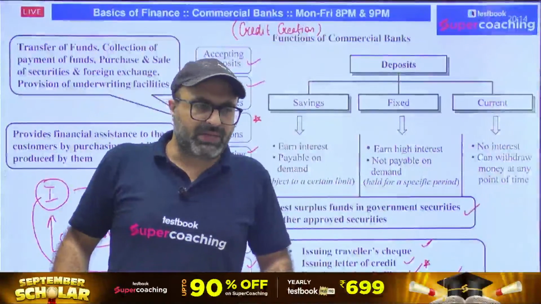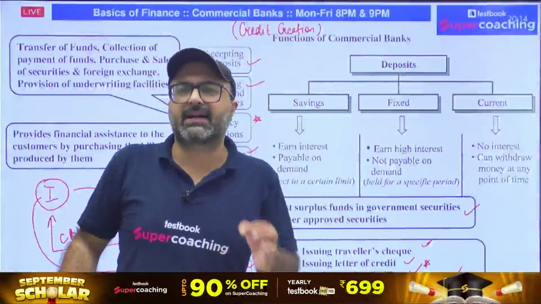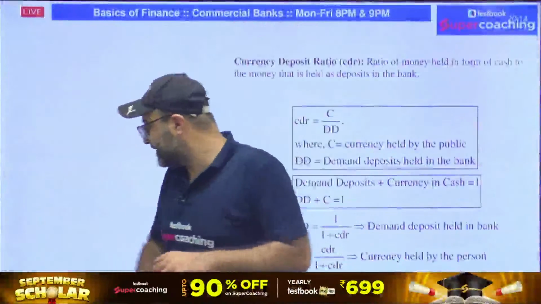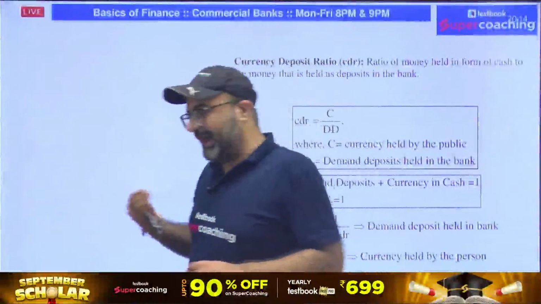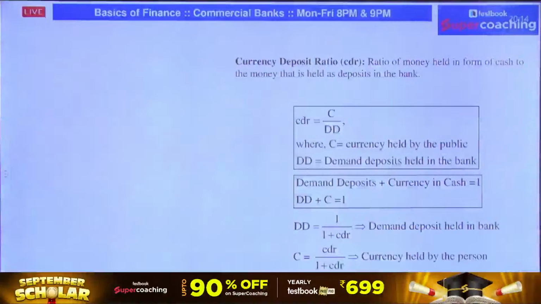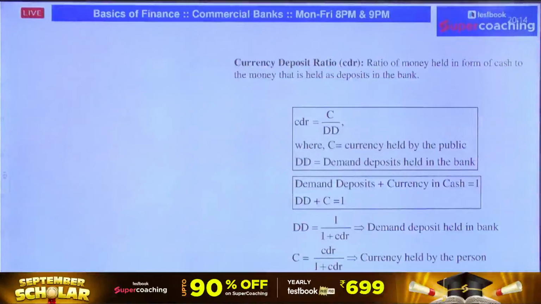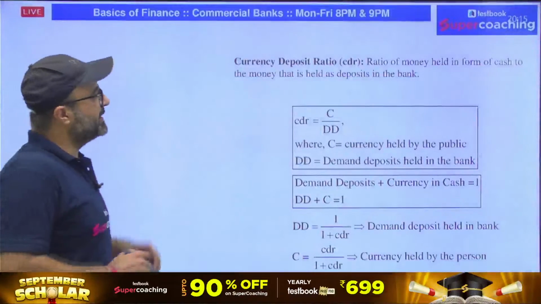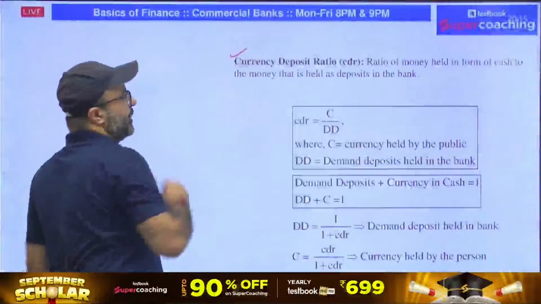Now, the question is how bank creates a credit. That point is really very important. So let's try to discuss a very new area of your banking function which you haven't learned earlier. That is basically termed as credit creation. Before I make you understand what is credit creation, you need to understand a term, that is currency deposit ratio.